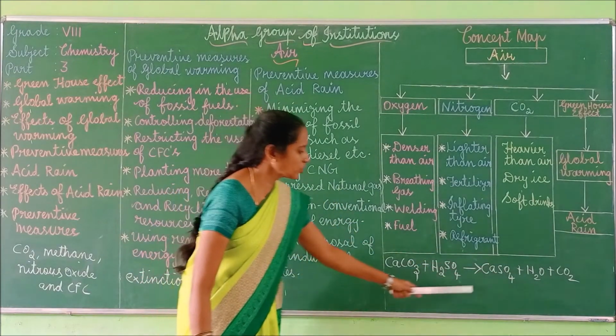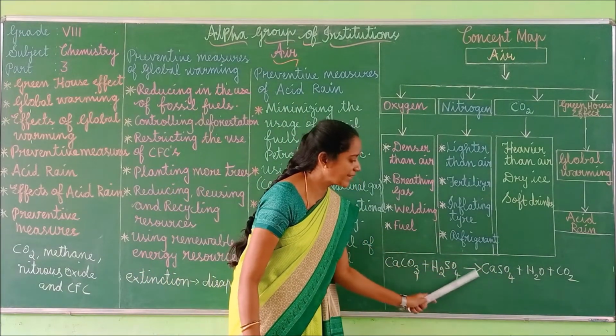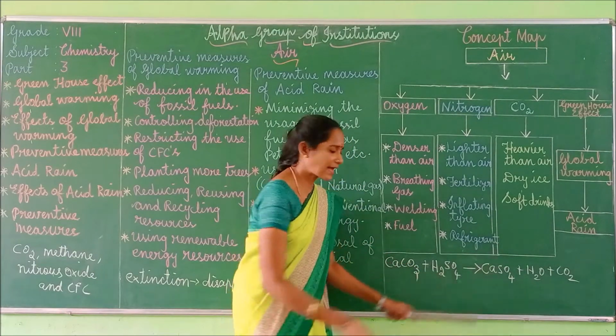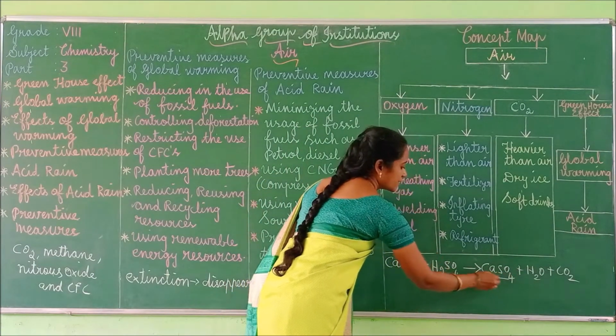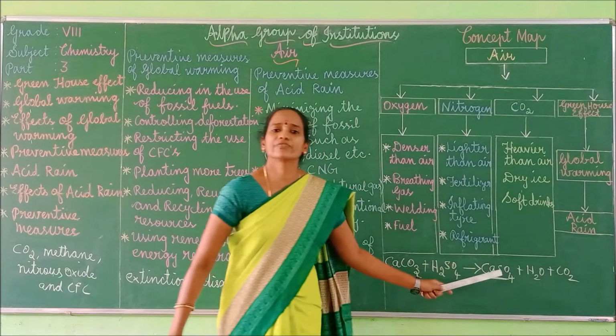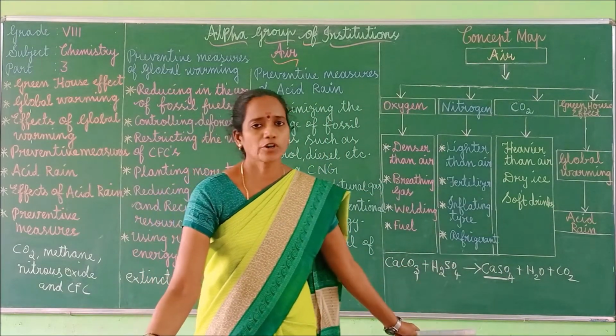The formation of this calcium sulfate results in the corrosion of this beautiful monument.